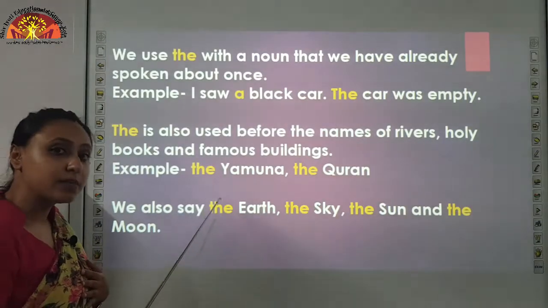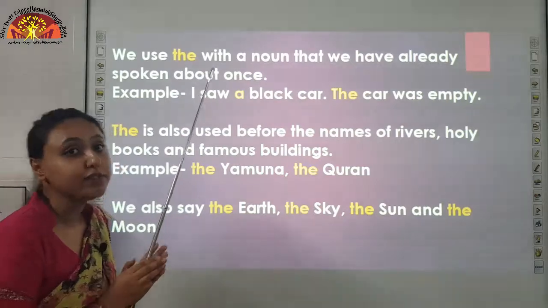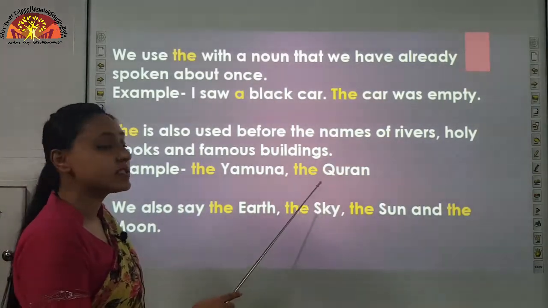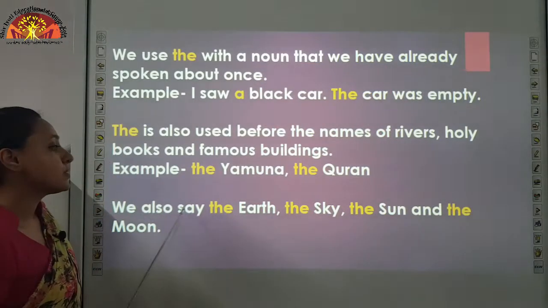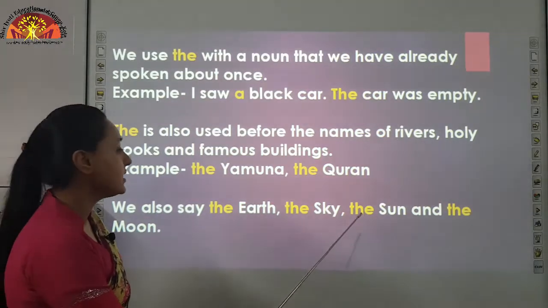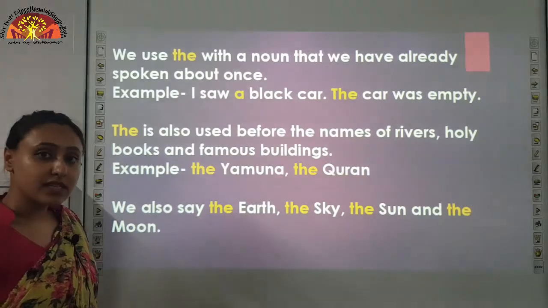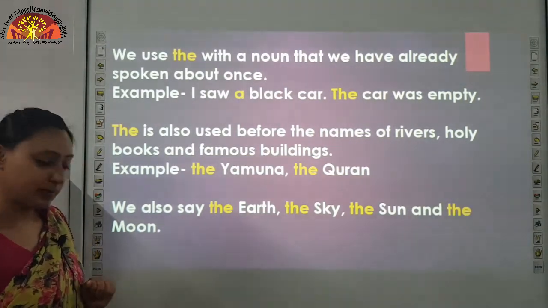So, we use the before Yamuna. The Quran. Quran is a holy book of Muslims. So, we use the article the before Quran. We also say the earth, the sky, the sun and the moon. These all are universal things. So, we use the before all of them.